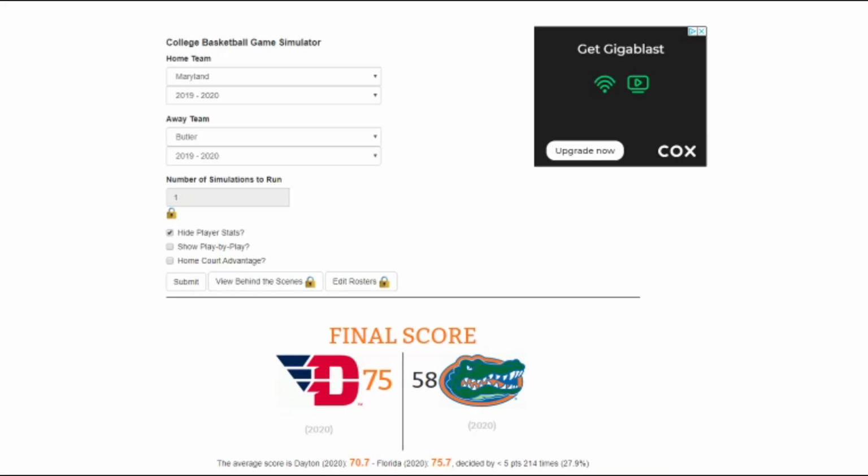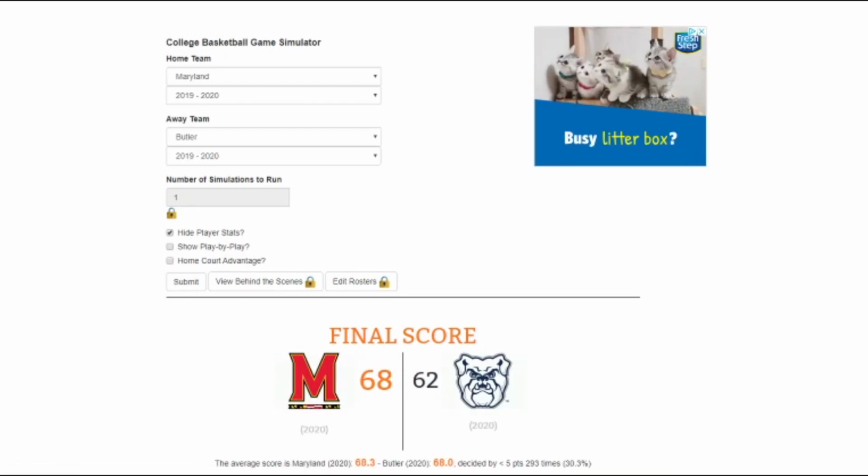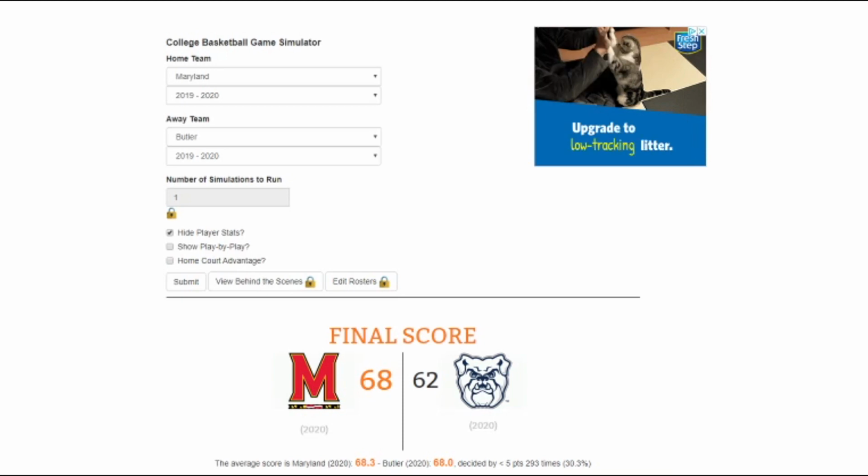Up next, we have 4-seed Maryland and 5-seed Butler. I'll go Maryland in this case. Like I said, Anthony Cohen Jr. being a senior should do pretty well in this tournament. Maryland also being in the Big Ten. Butler being... I don't know what Butler's in. They're in some little small rinky-dink conference. Regardless of that, I'd still pick Maryland over Butler. And Maryland proved me right, 68 to 62, moving on to the Sweet 16.